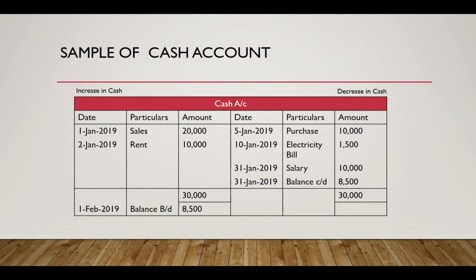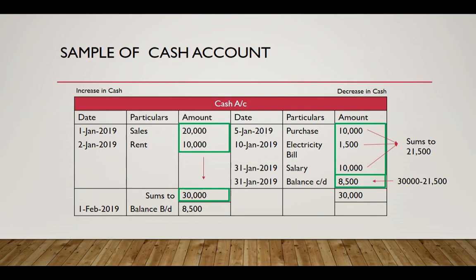There was an increase in cash because I made sales worth 20,000 and I received rent worth 10,000, and the total of cash inflow is rupees 30,000. Similarly on the right hand side, I made a few expenses towards purchase, electricity bill, I paid salary, and the expense total was rupees 21,500.